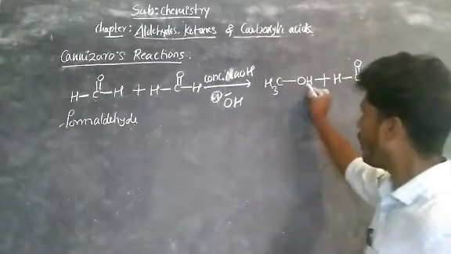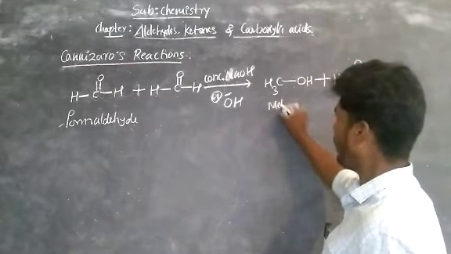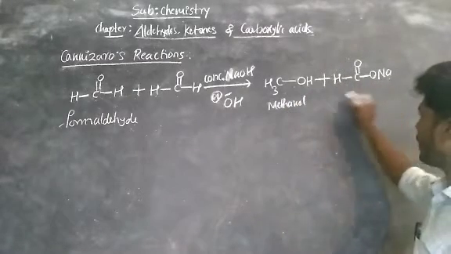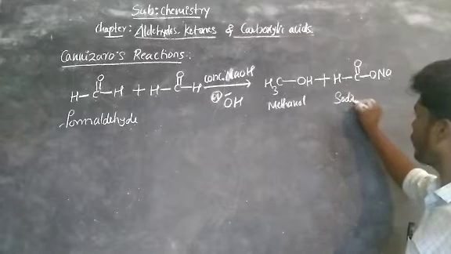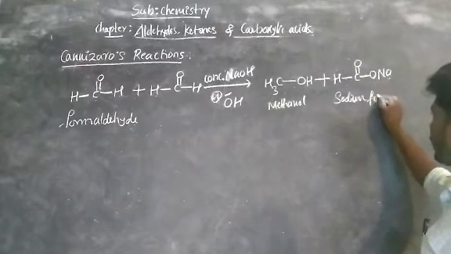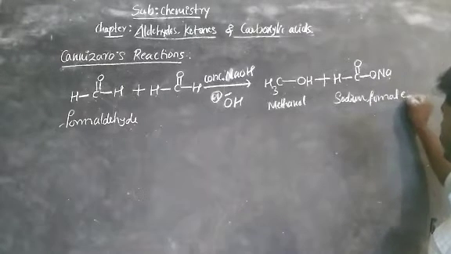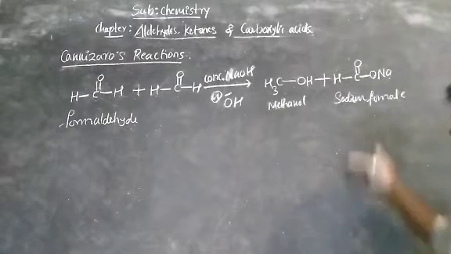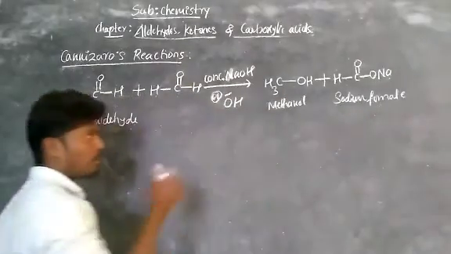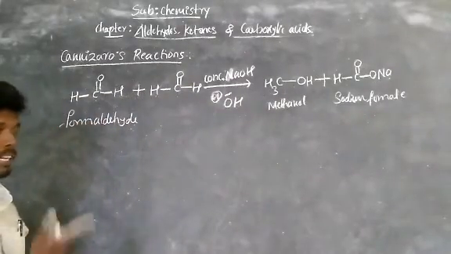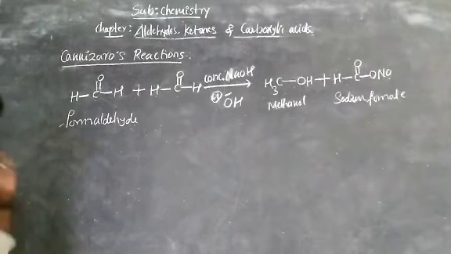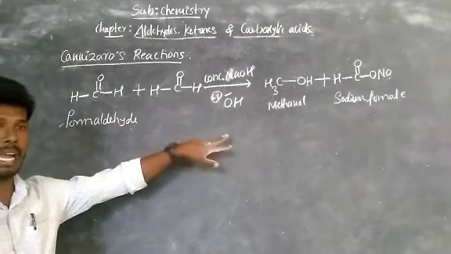So this is called alcohol, primary alcohol, methanol, and this is carboxylic acid, that is sodium formate, the sodium salt of formic acid. We can also write sodium salts of formic acid. Now observe here, this is the Cannizzaro's reaction.